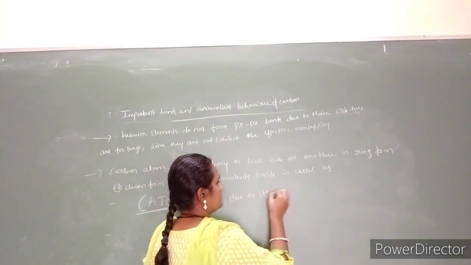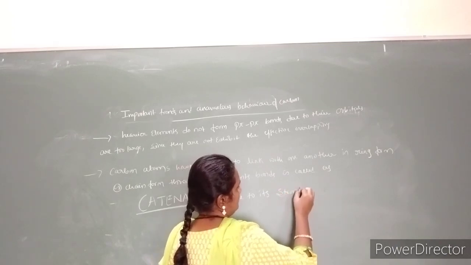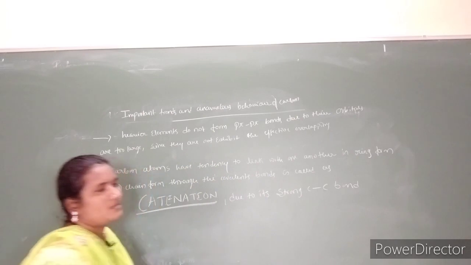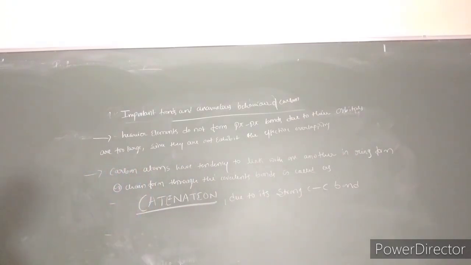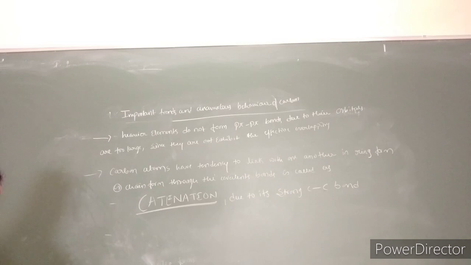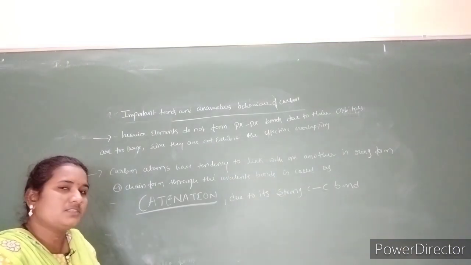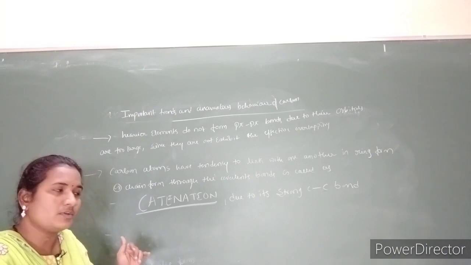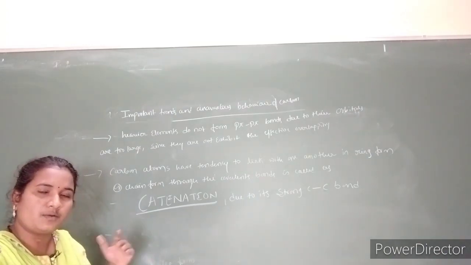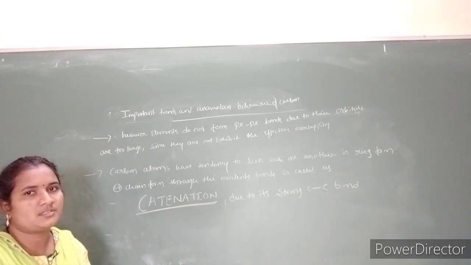As we go down the group, the electronegativity decreases, the ionization enthalpy also decreases, and the catenation property also decreases. That is why carbon shows higher catenation compared to the other group elements.